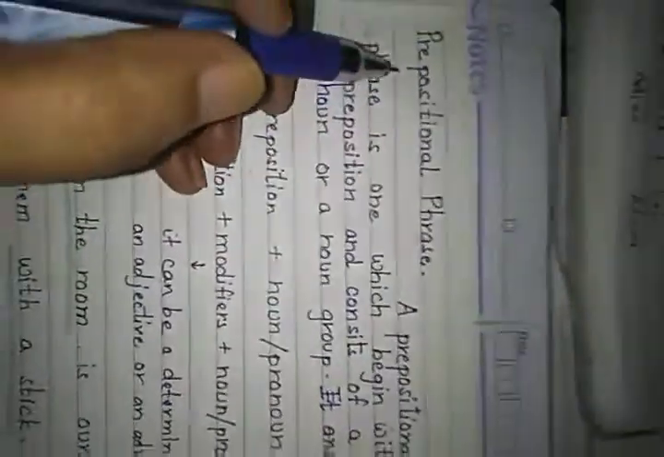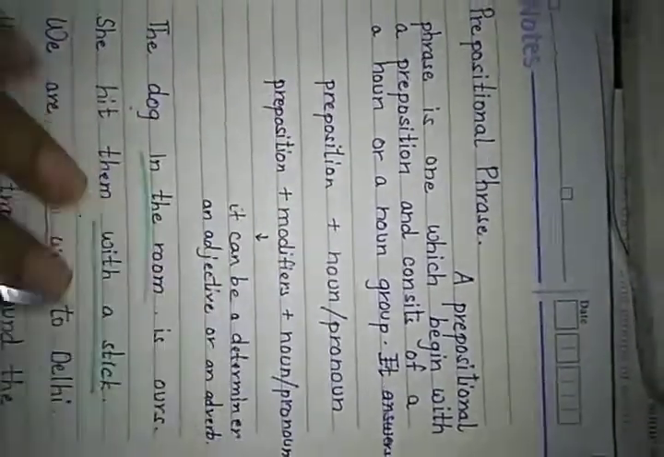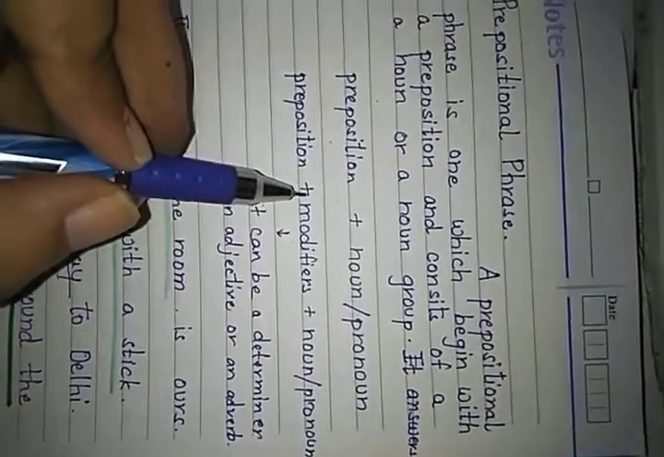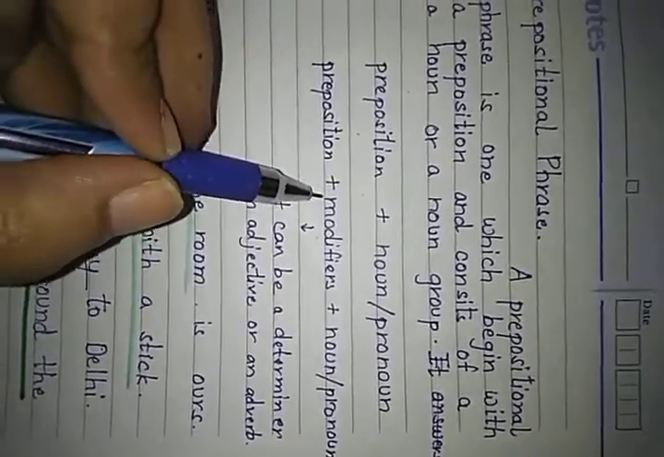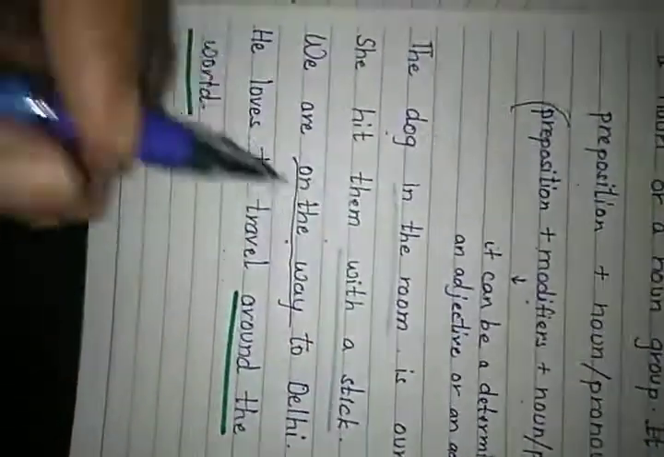Now the last one is the prepositional phrase. A prepositional phrase is one which begins with a preposition and consists of a noun or a noun group. Main: preposition with noun or pronoun, preposition with modifier plus noun or pronoun. This is a prepositional phrase. So here are some examples.